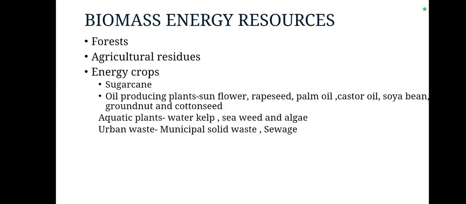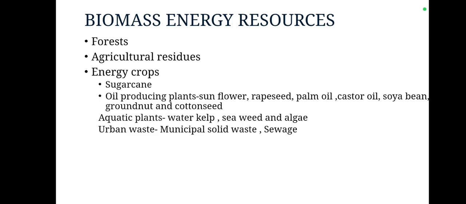And similarly agricultural residues and energy crops. If we are talking about energy crops, there are sugarcane and oil producing plants like sunflower, rapeseed, palm oil, castor oil, soya bean, groundnut and cotton seeds.